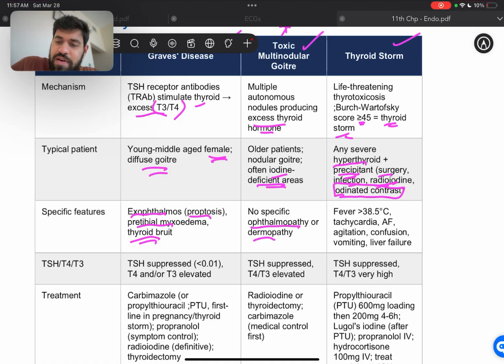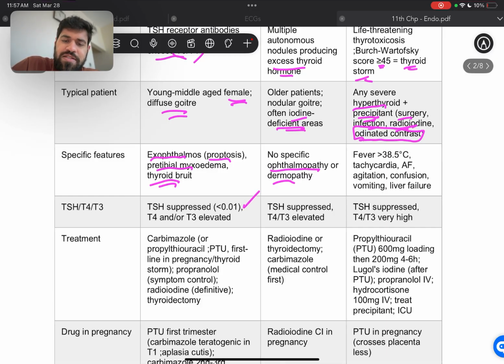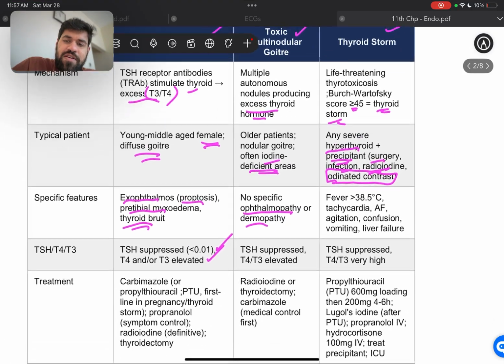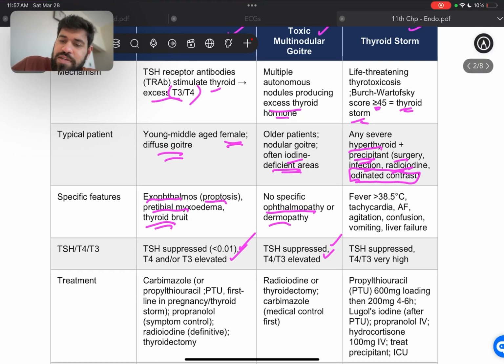Whereas for thyroid storm, again, it's a storm. We're going to have fever, we're going to have tachycardia, we may have AF, agitation, confusion, vomiting, and liver failure. And that's why we were discussing the arrhythmias. We said that if they have any underlying thyroid conditions, you have to address that as well. And TSH, T4, T3: TSH is going to be suppressed, whereas T4 and T3 are elevated. In TMG, TSH is suppressed again, and T4 and T3 are elevated. And again, same thing for the thyroid storm. TSH is suppressed, whereas T4 and T3 are very high.